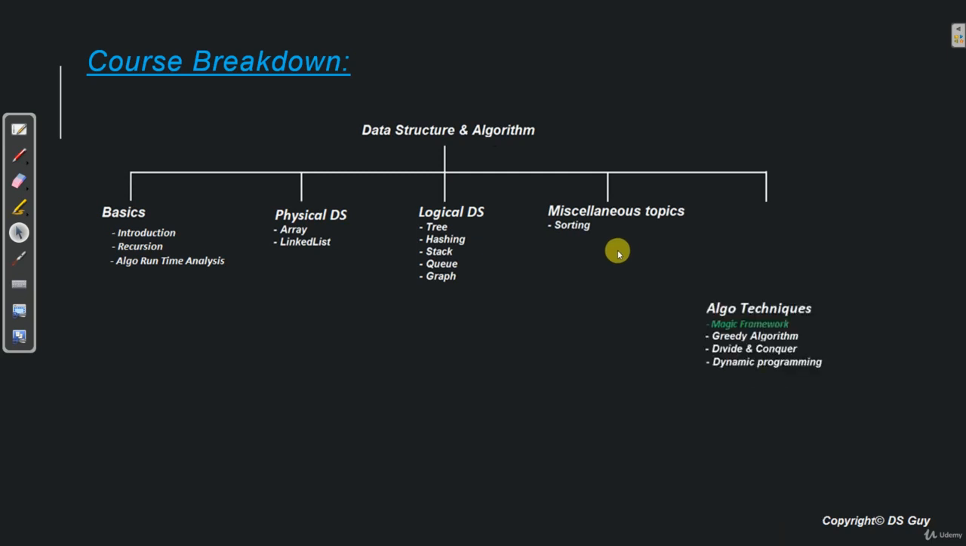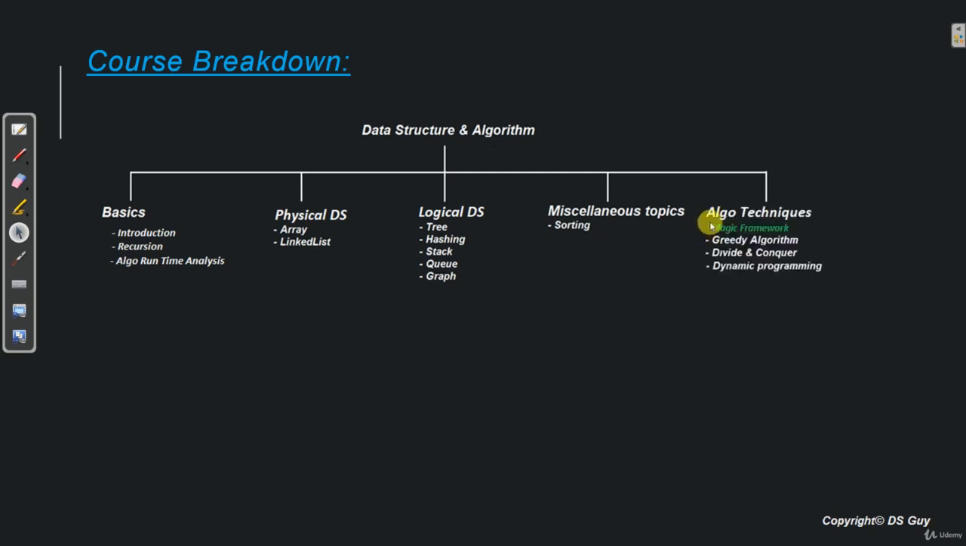And finally, the most important section, which is algorithm techniques. In this section, we first get introduced to magic framework and try to understand what a magic framework is and how to use it. Then we learn greedy algorithm, divide and conquer and dynamic programming. So these are the topics that we are going to learn in this course. Now let's see all of these topics in a little more detail.